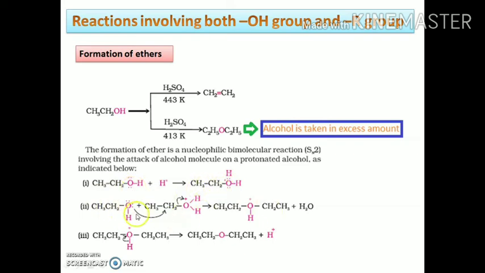The oxygen atom of the hydroxyl group gets protonated. In the next step, if the ethanol or the alcohol is present in excess amount, then there is a nucleophilic attack of the lone pair of this oxygen atom on the carbocation, which is formed by the shifting of this shared pair of electrons towards the oxygen atom, and water will be formed as a byproduct. In the next step, there is a removal of the H positive ion and it will form the ether as a major product along with the H positive ion as a byproduct.